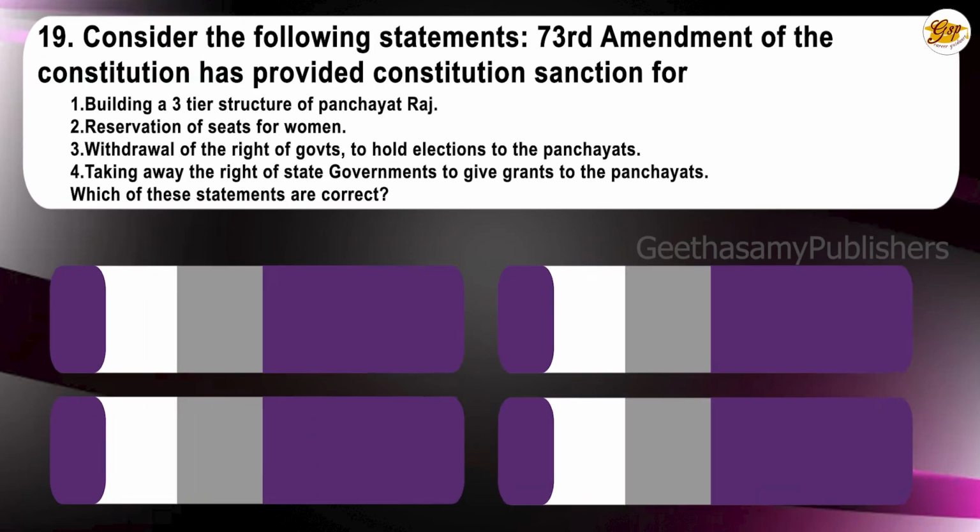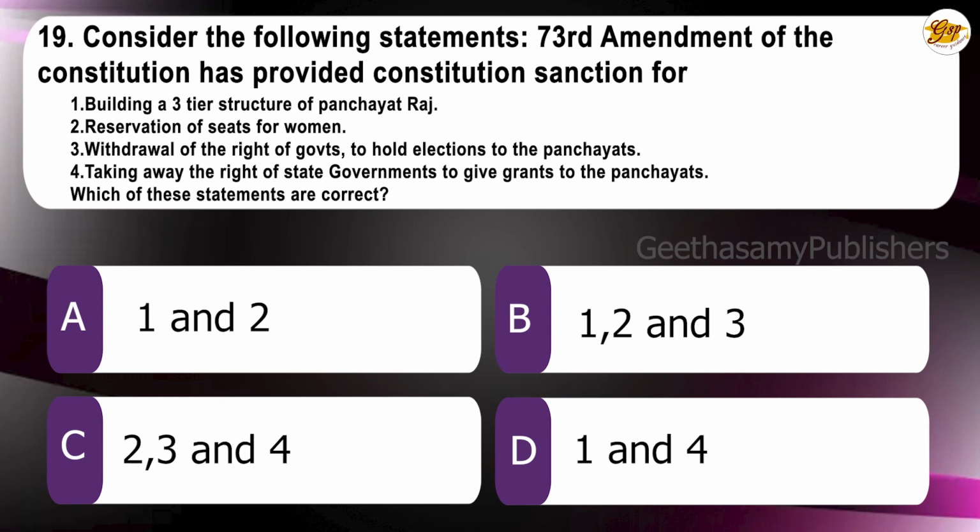1 only. 19th question: Consider the following statements. The 73rd Amendment of the Indian Constitution has provided constitutional sanction for 1. Building a 3-tier structure of Panchayati Raj. 2. Reservation of seats for women. 3. Withdrawal of the right of governments to hold elections to the Panchayats. 4. Taking away the right of state governments to give grants to Panchayats. Which of these statements are correct? A. 1 and 2. B. 1, 2, 3. C. 2, 3 and 4. D. 1 and 4. The correct answer is A. 1 and 2.